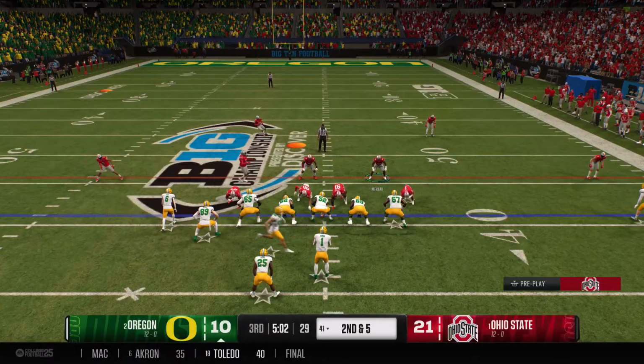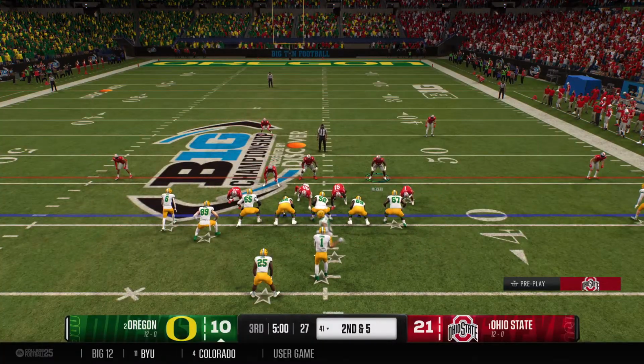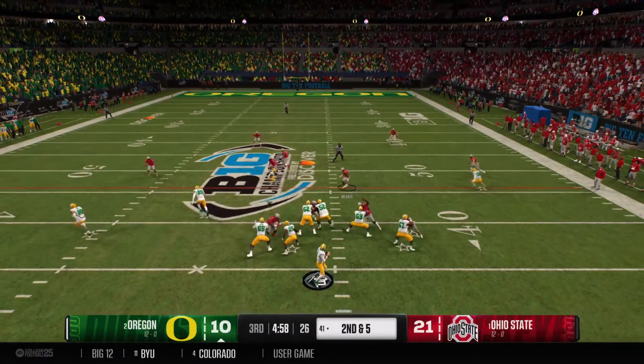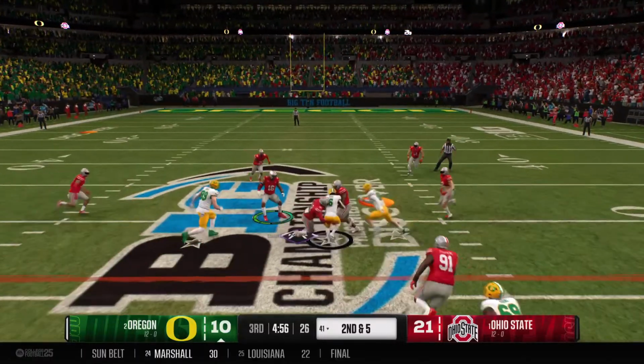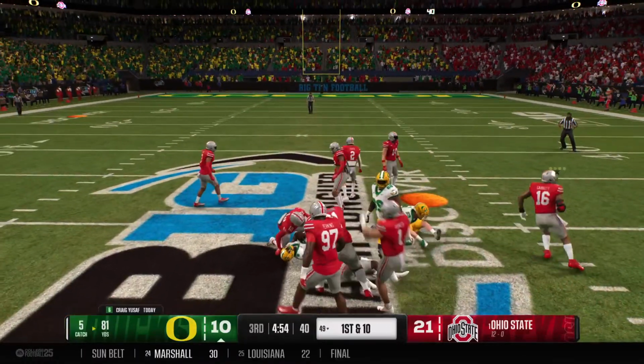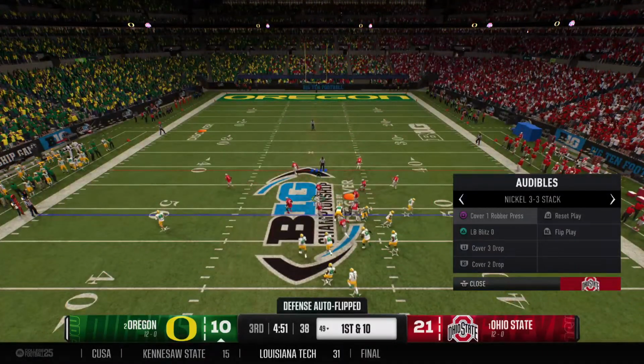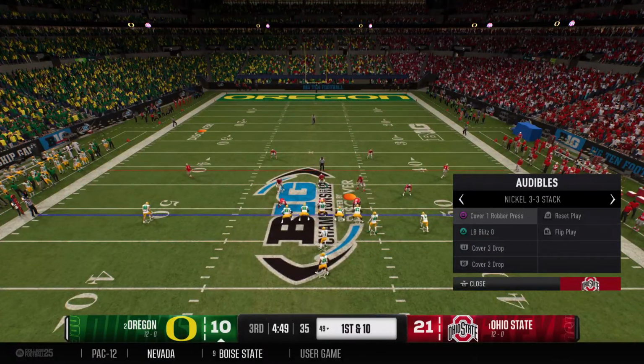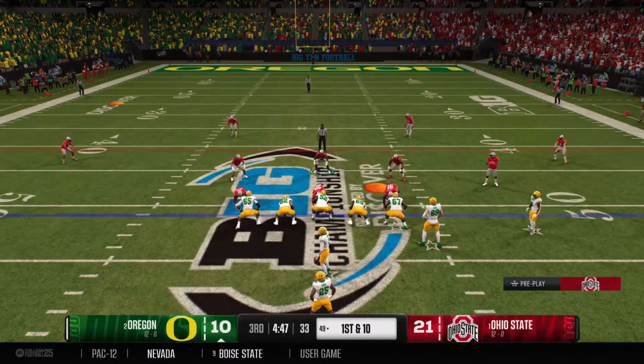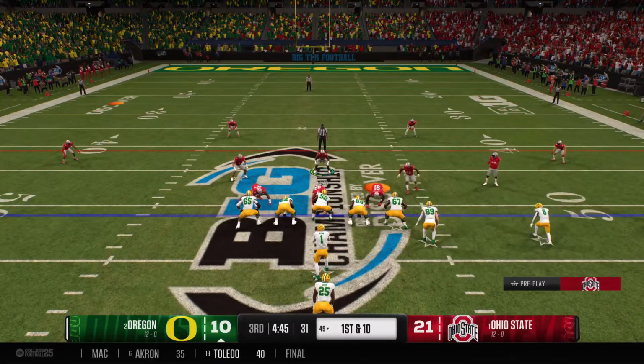Pre-snap motion from the offense. They look to throw it here on second down. It's a quick grab. And the gain just good enough for a first down. They bring him down, but the veteran quarterback shows off that trademark arm strength. The Ducks pick up first down yardage to keep the drive going.